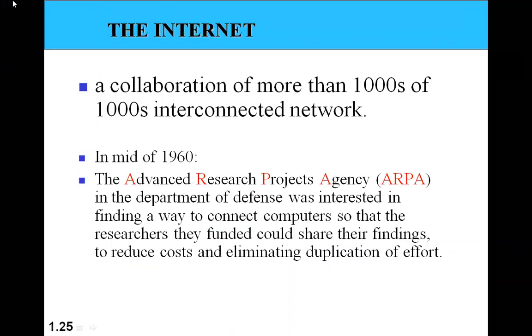So the internet is a network of networks. To define it, a network of networks. That means there can be a collaboration of more than thousands of networks interconnected with each other. You can imagine a large number of networks belonging to different people, all of them interconnected by some means. Then it becomes an overall single network where anybody can communicate with anybody, or any computer can communicate with any other. That is called the internet.